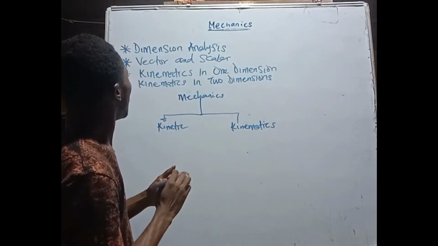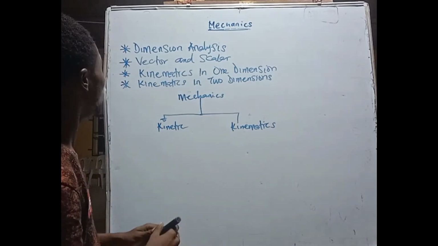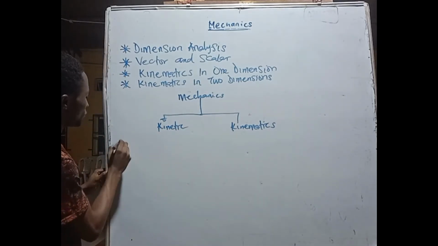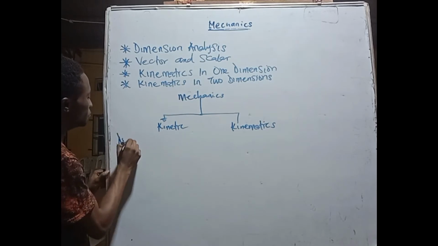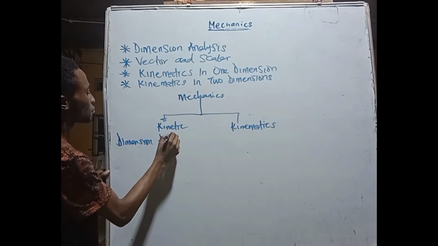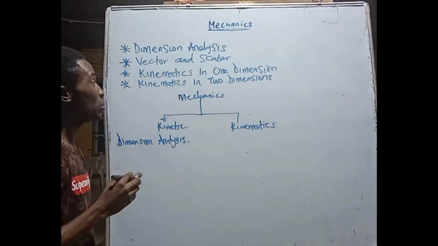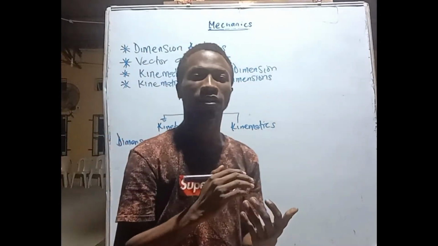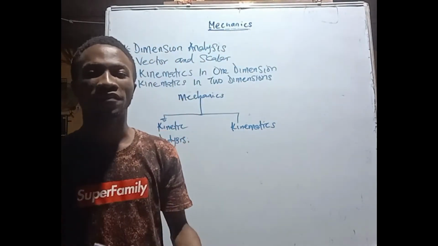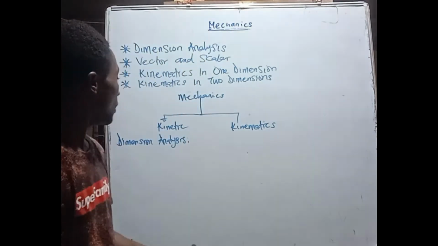Alright, like we said, we are starting with dimension analysis, and I want you to follow through. Dimension analysis. Like we know, here we'll be treating the fundamental and the derived quantities that we have.